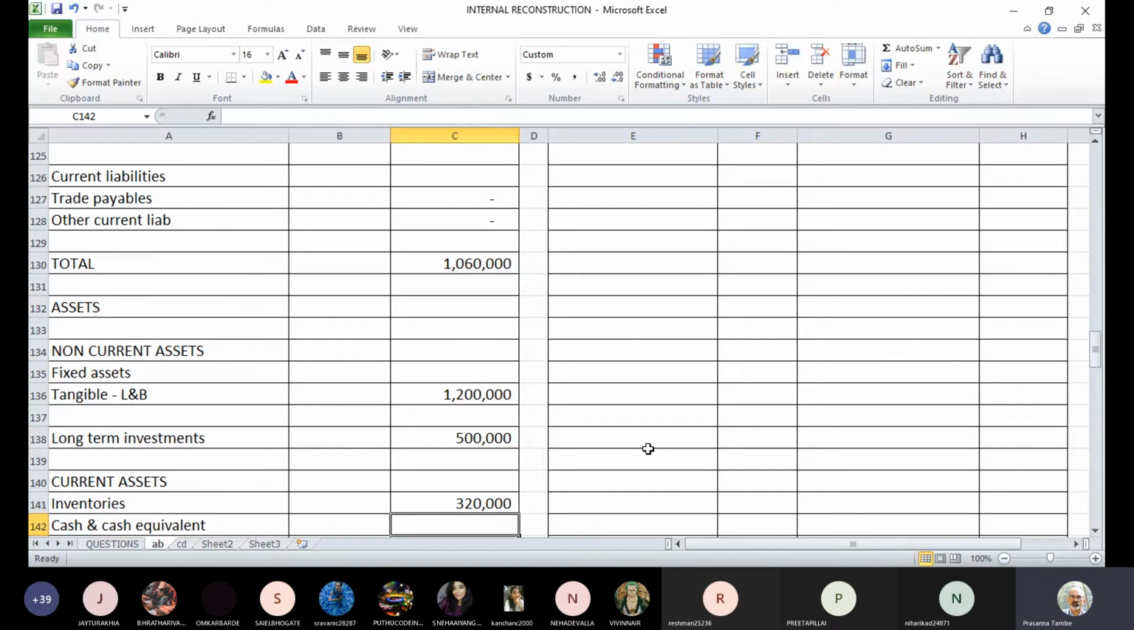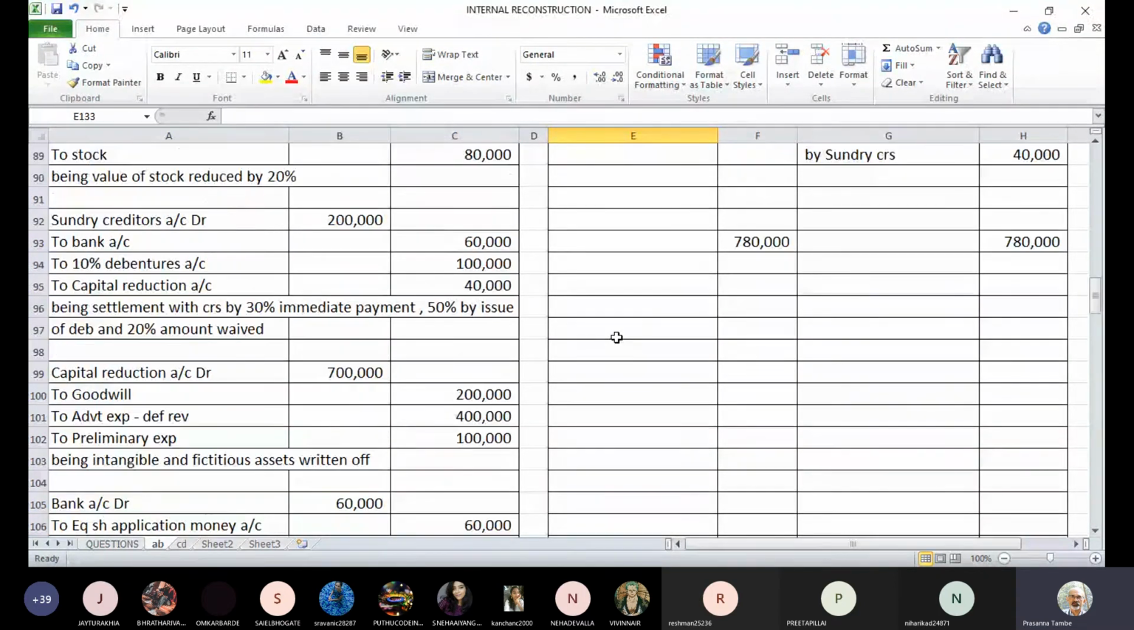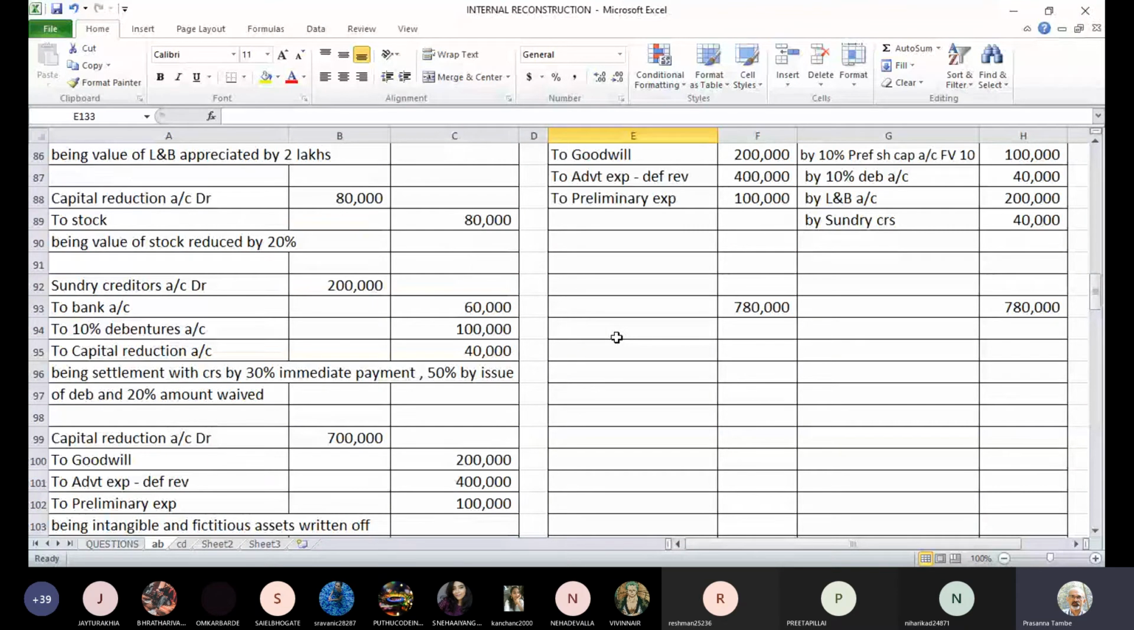Then next is advertisement expenses and preliminary expenses. Those were completely written off, so we will not carry them forward to the next balance sheet. Then coming to the liability side, equity capital and preference share capital we have dealt with. What happened to 10% debentures? We will have to see with reference to the accounting entries which we have passed.